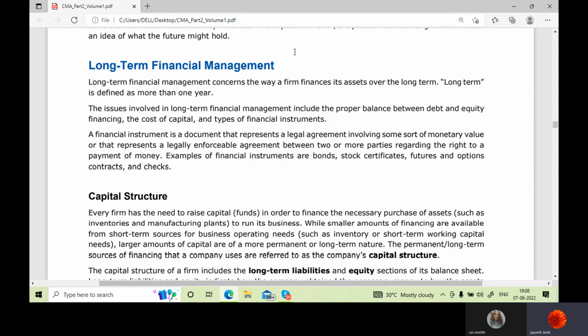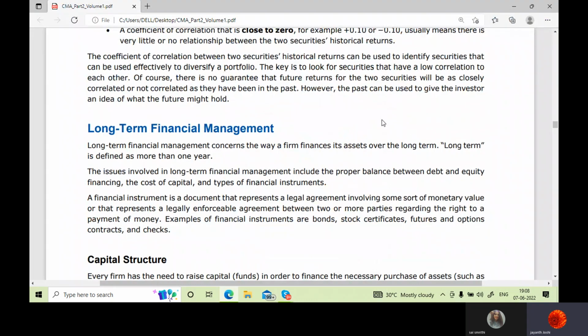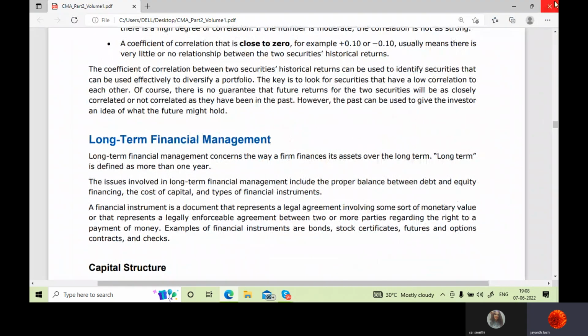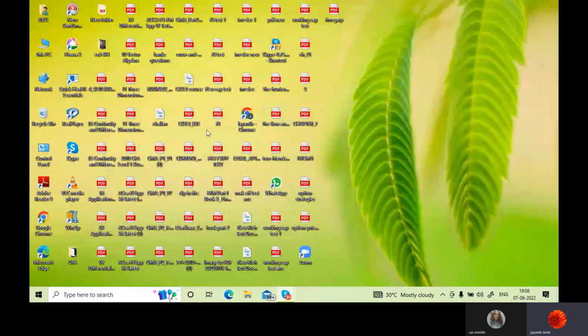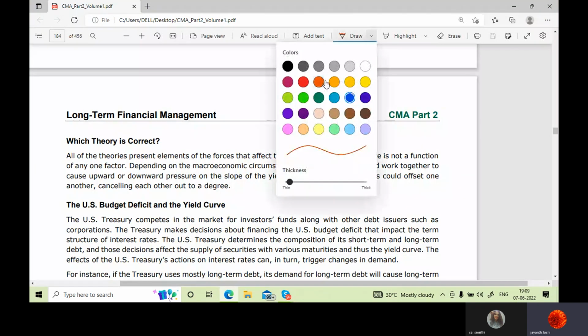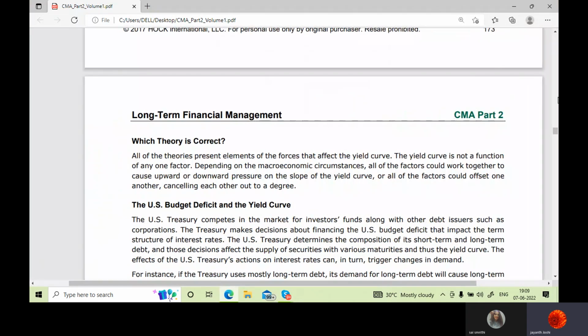So today's topic is long-term financial management. Fine. So, suppose this is a company. So today's topic is long-term financial management, and let's start from this.